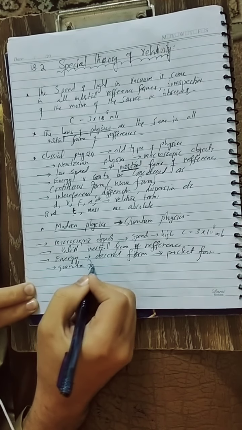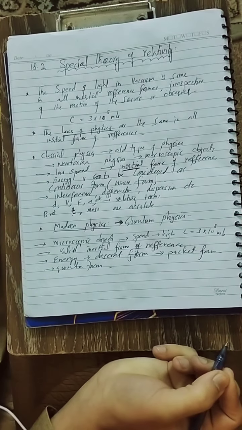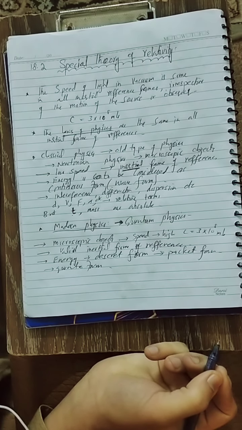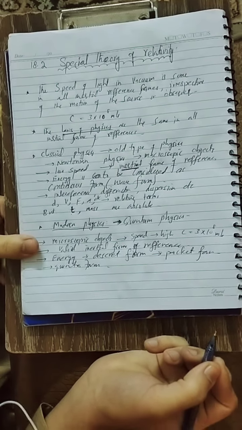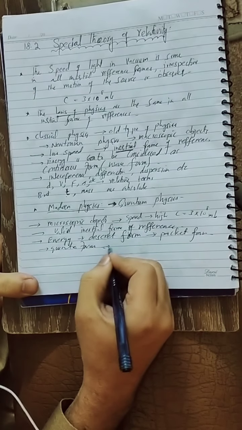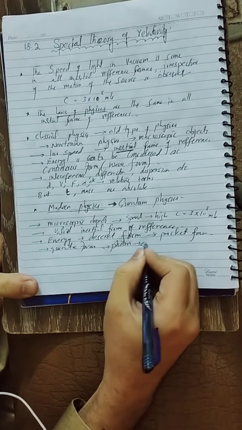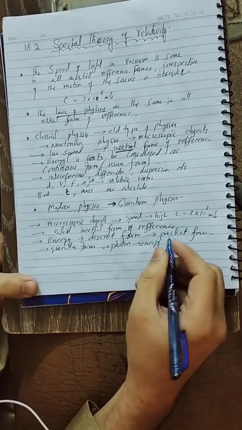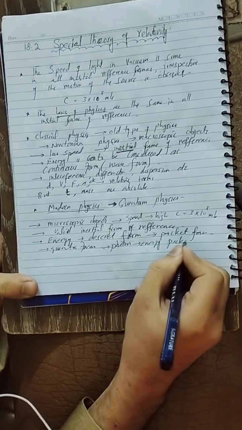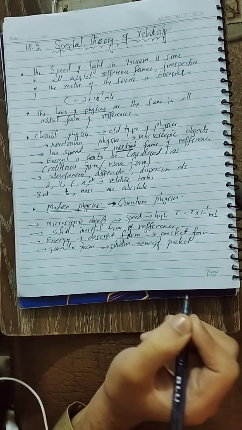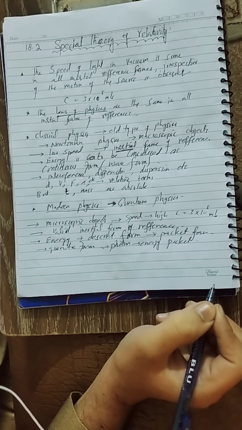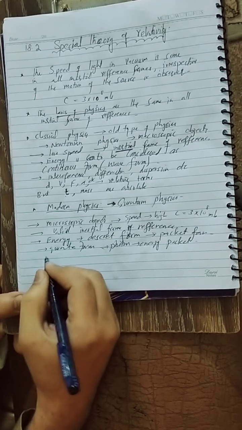So here the energy is studied in discrete form. So the energy we call it photon. What is meant by photon? Photon means energy packet. So here the energy is called photons. Photons mean the energy packet. Okay. And